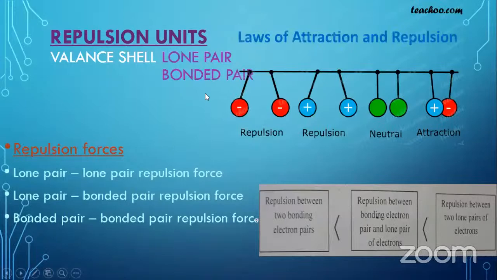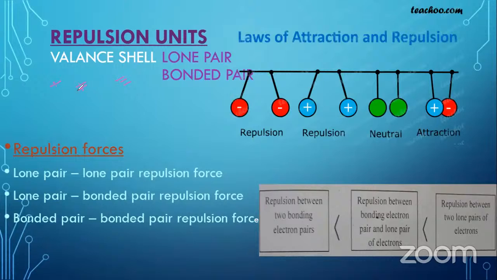And you know that there are three types of bonding going on. It can be a single bond, or a double bond, or otherwise a triple bond. When you consider the electron pairs inside the bonds, even in a single bond there is an electron pair here, and here also there is an electron pair. So between those two electron pairs also, there is some repulsion force between each other. They have to repel each other.